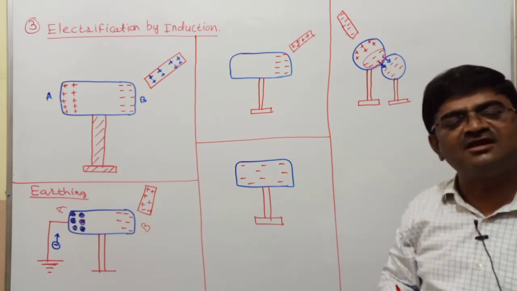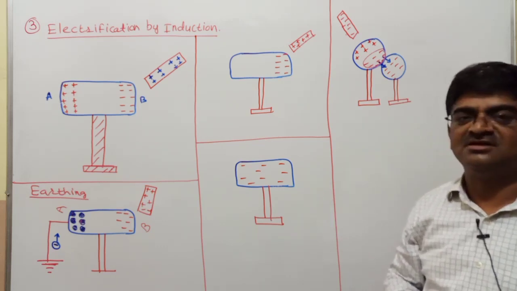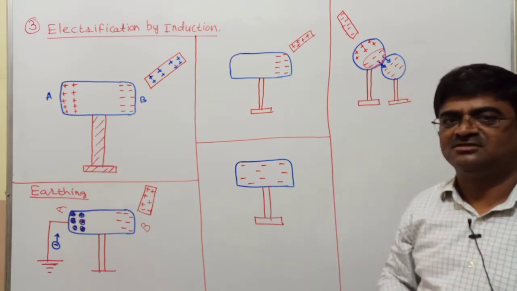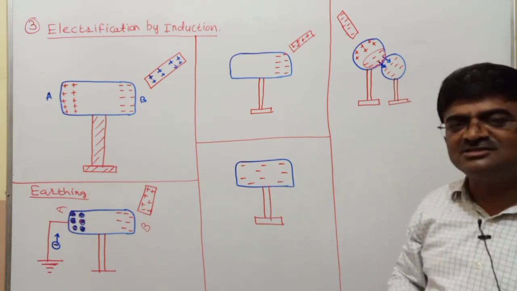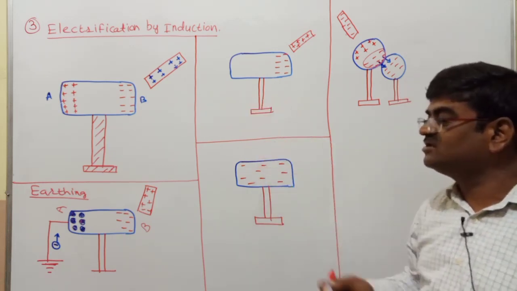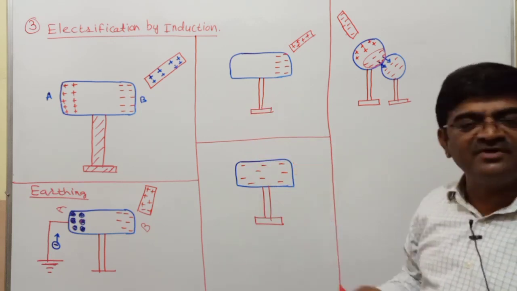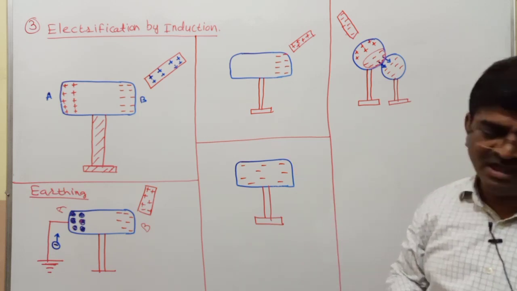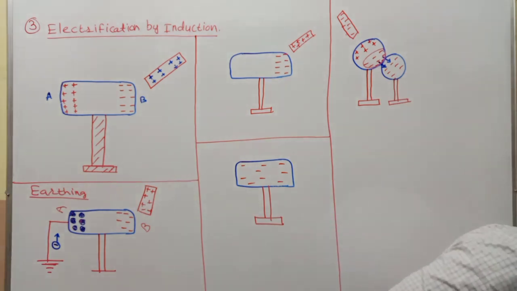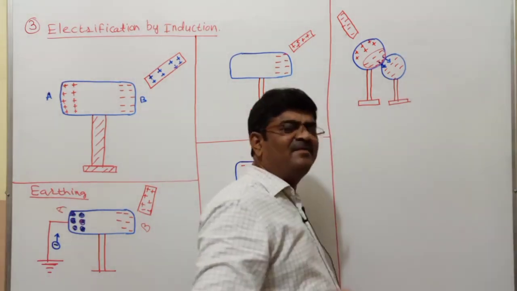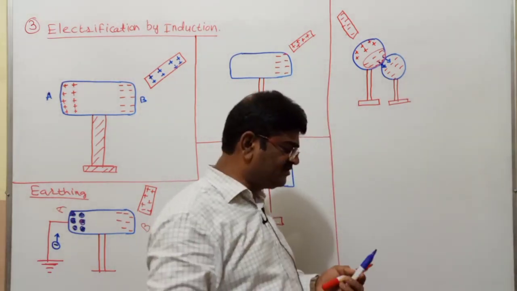For the theory exam, generally a 3-mark question they ask is: explain electrification by induction. When you write the answer to that question, you will have to draw all these figures neatly and properly, explaining every figure. You can manage with that. Okay, anyhow, let me go ahead with one more supplementary topic.